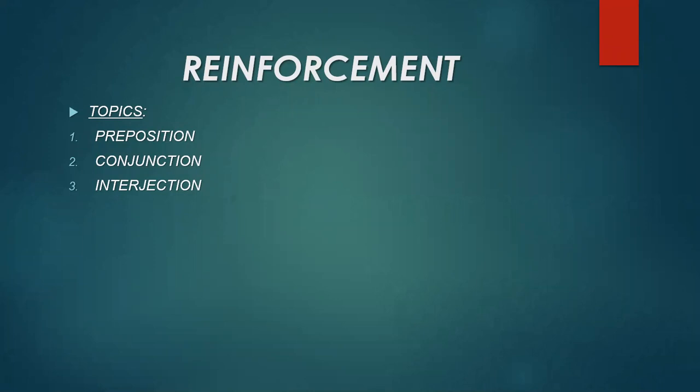We have discussed them in the previous lectures. Articles are also included in the parts of speech. We have already discussed them before. And now I'm going to discuss the remaining 3 of them: the preposition, conjunction, and interjection.